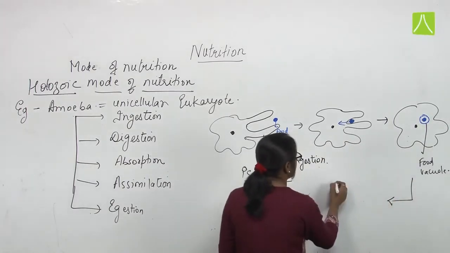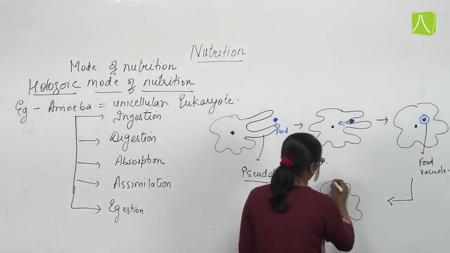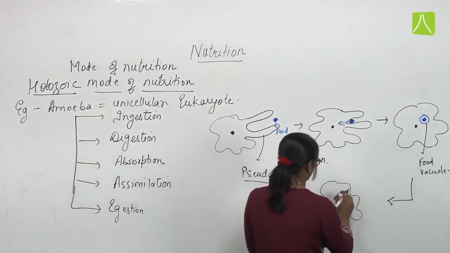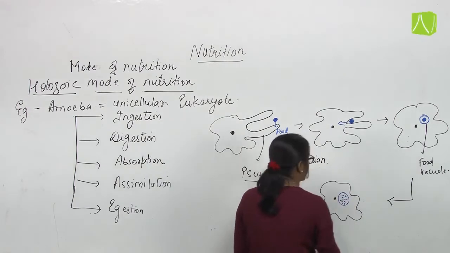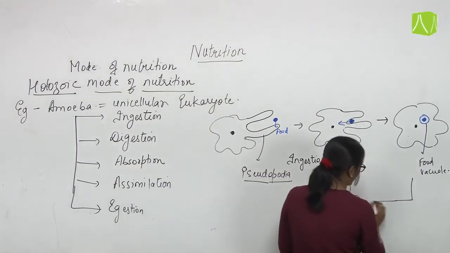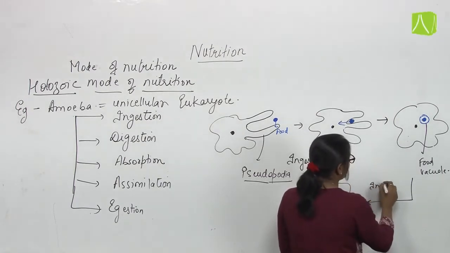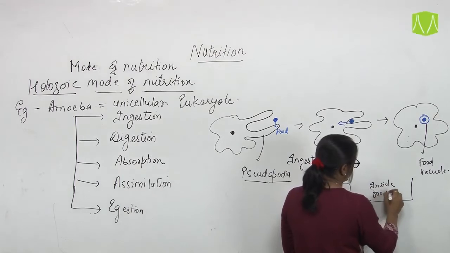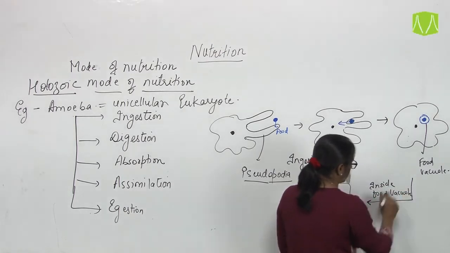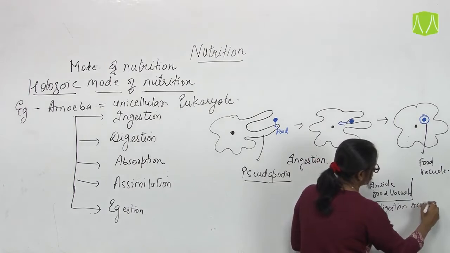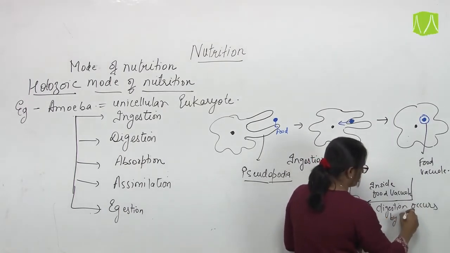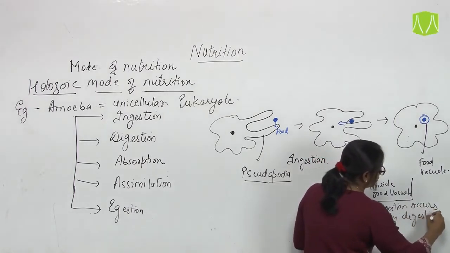So the next step is digestion. Now the food is digested by the action of digestive enzymes inside the food vacuole.